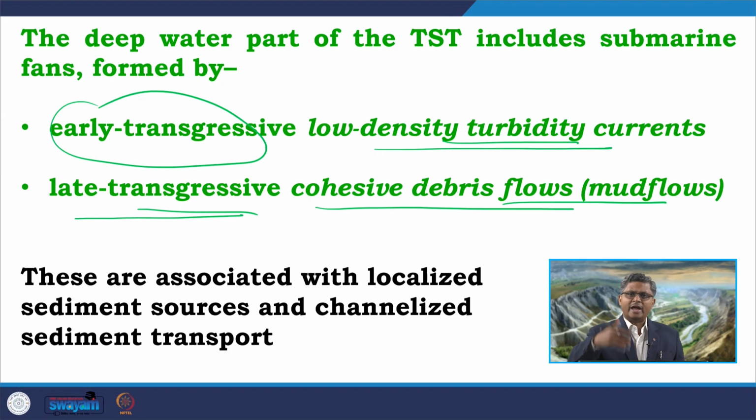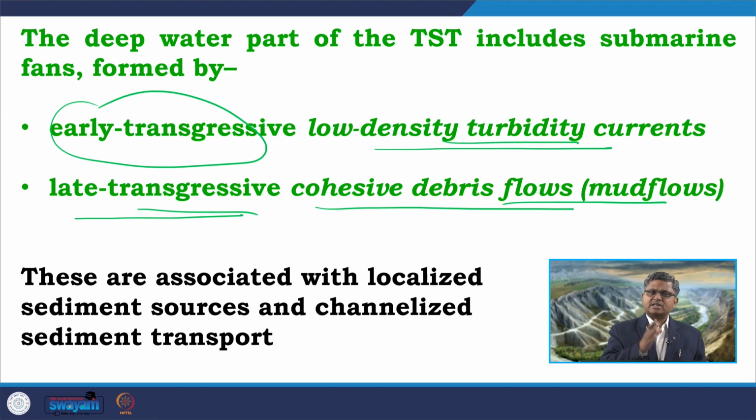So, when that area is getting disturbed hydraulically, it becomes unstable, and from there successive debris flows are developing, moving down the slope. So, the source material is dominantly mud, and the resultant flows are also mud flows. So, successive mud flows are generated during the late phase of transgression.